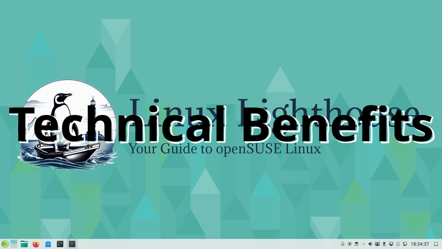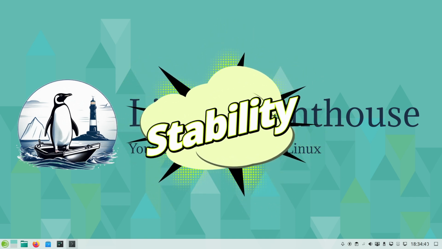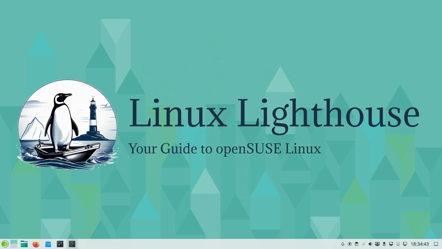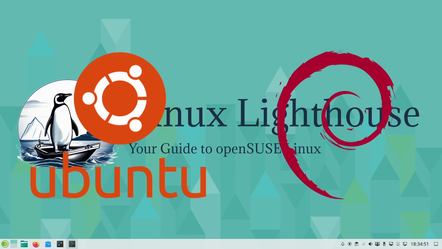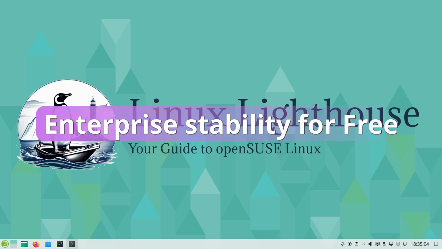Leap's big benefit is stability, because it uses older, well-tested versions of software. You encounter fewer bugs. It's kind of like an LTS, long-term support, release of Ubuntu or Debian stable. Also, being tied to SUSE Linux Enterprise means it benefits from enterprise-level bug fixes and security updates. You get enterprise stability for free.